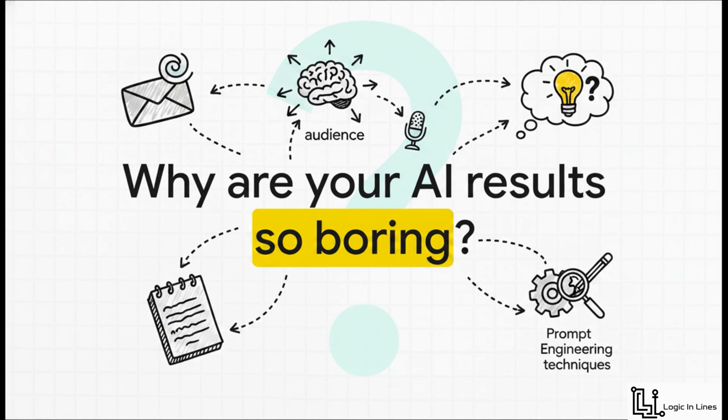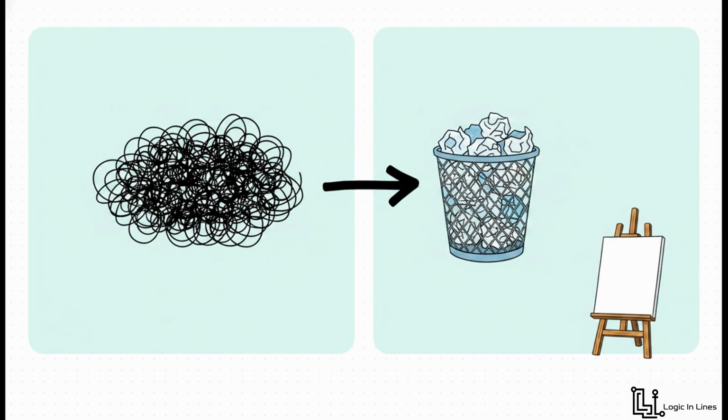So think about the last time you asked an AI for an email draft or an essay. If you felt frustrated by a super generic, boring response, well, it's likely because the AI is basically an overly literal intern that needs precise guidance. I mean, it doesn't know your context, it doesn't know your audience, and it definitely doesn't know your personal preferences unless you explicitly lay them out. The machine itself isn't boring. The instructions are. And this brilliantly illustrates the core problem. A vague request inherently produces a vague, unhelpful output.